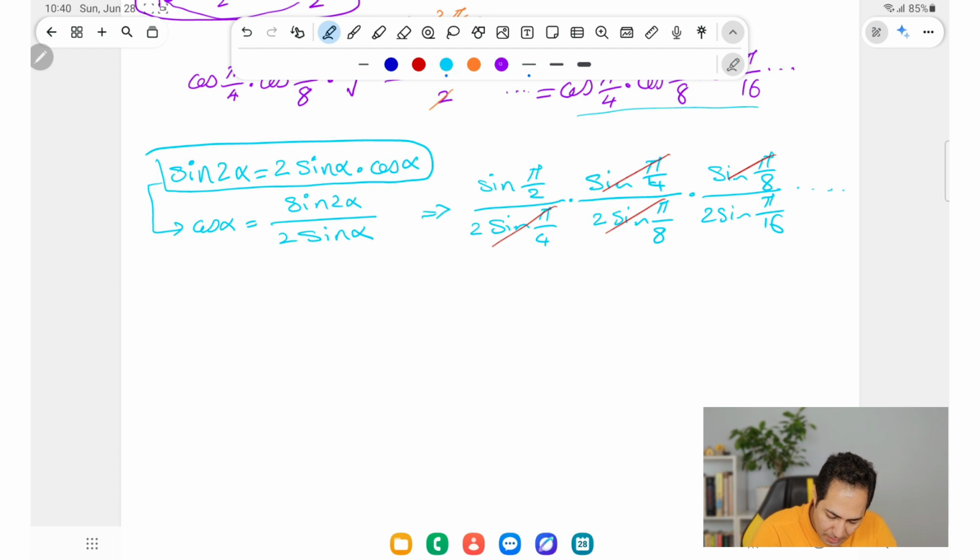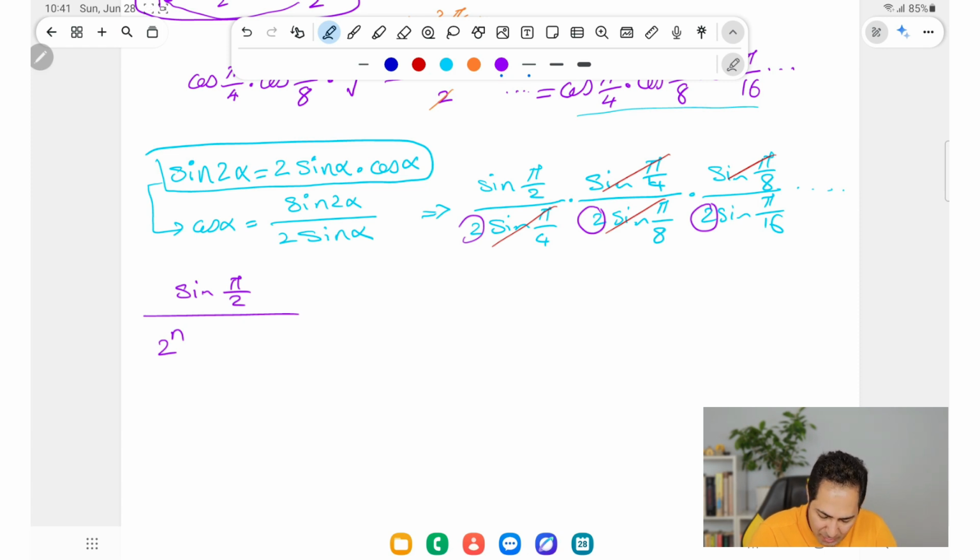So let's continue in another color. What I have is sine of pi over 2 over 2 to the power of n, because there are n 2's here, right?